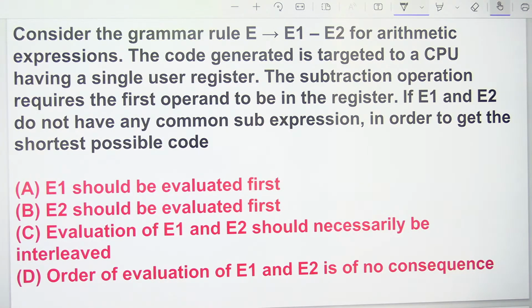The code generated is targeted to a CPU having a single register. The subtraction operation requires the first operand to be in the register. If E1 and E2 do not have any common sub-expression, in order to get the shortest possible code, then what should be the answer? Can you check once?